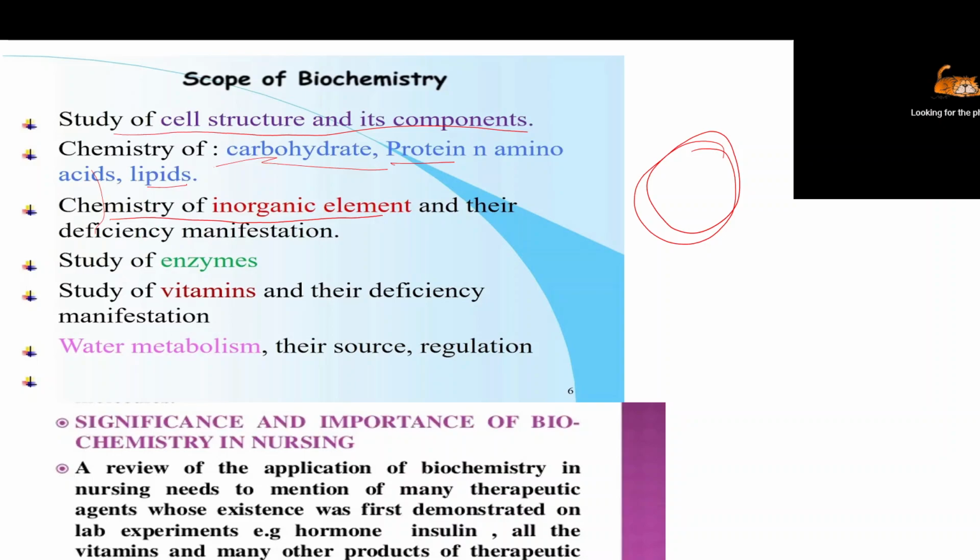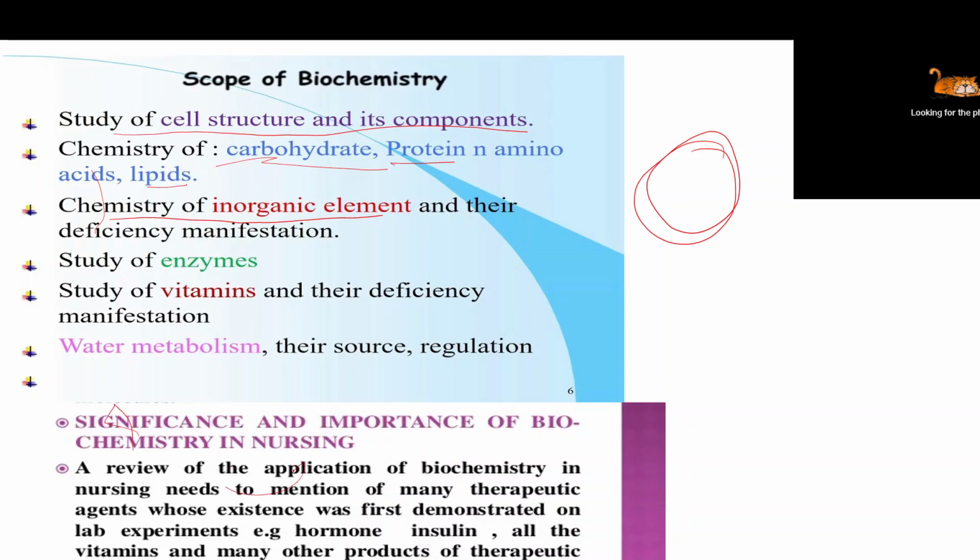So why inorganic? Because there is vitamins and minerals metabolism. Vitamins and minerals. Vitamins are organic, while minerals are inorganic, like calcium, magnesium, phosphorus, iron. These are inorganic elements which are required in very small quantity but have a lot of beneficial roles in our body. For this reason, their study is also included in our subject.